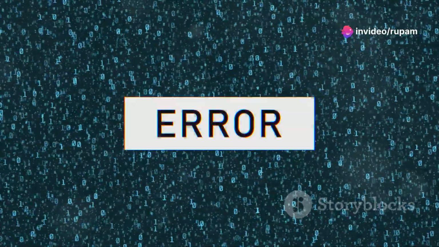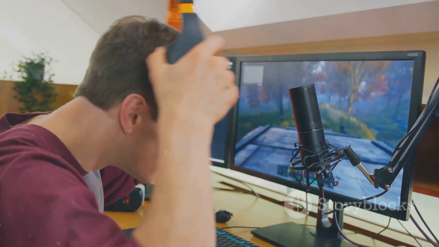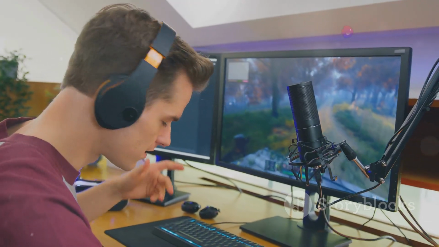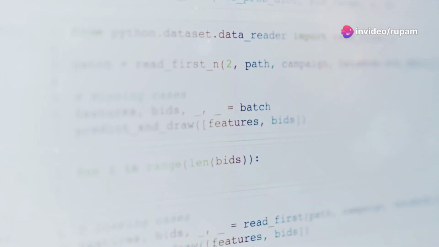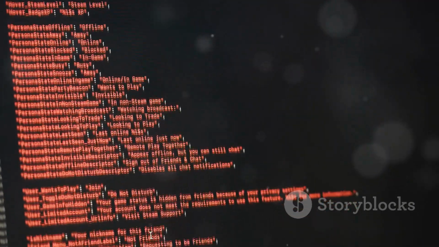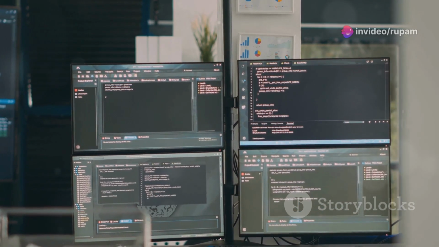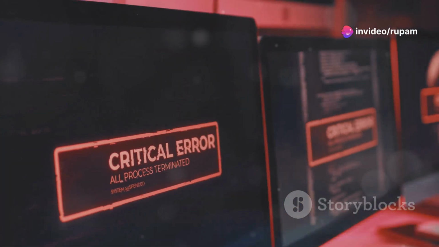Let's be honest, no coding session is complete without a few errors. They're like the spice of life. Except instead of making things taste better, they make you want to tear your hair out. So let's intentionally inject some errors into our masterpiece, shall we? I'm talking typos, syntax errors, the works, and look at that. We've got ourselves a beautiful red error message. Isn't it glorious? It's like the computer is judging our every keystroke. But wait, there's more. Let's try dividing by 0. Because everyone knows that's a recipe for disaster. Boom, another error. We're on a roll now.